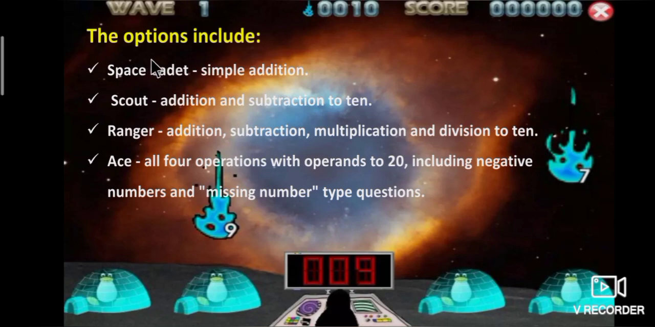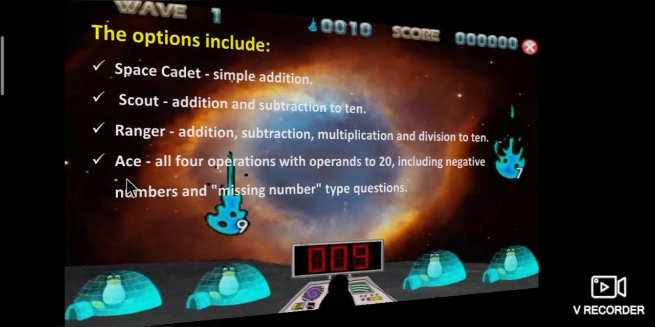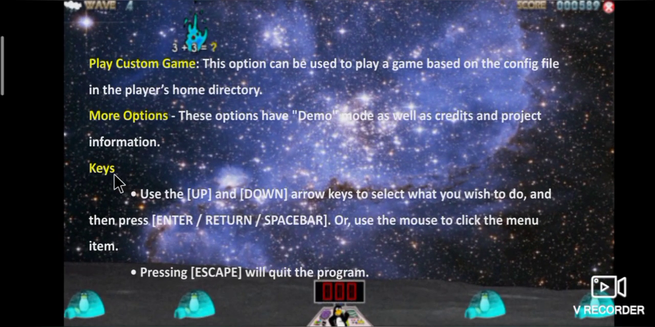So what do the options include? Space Cadet, Scout, Ranger and Ace. Next we will learn about play custom game. This option can be used to play a game based on the config file in the player's home directory.